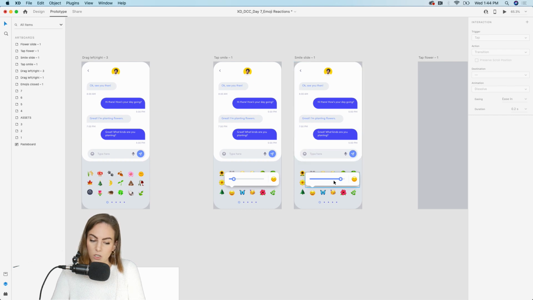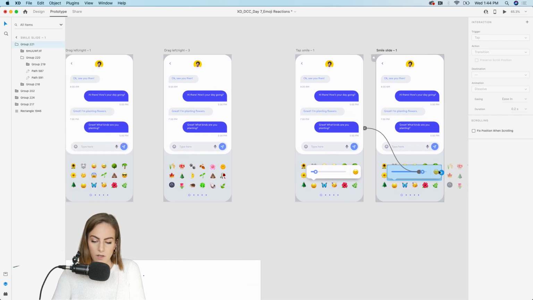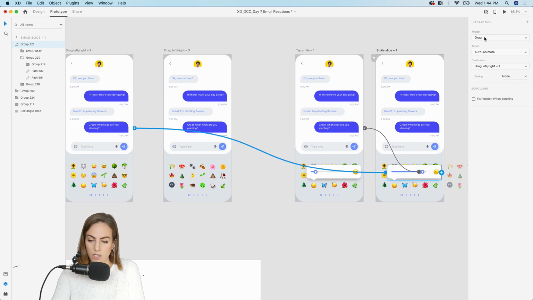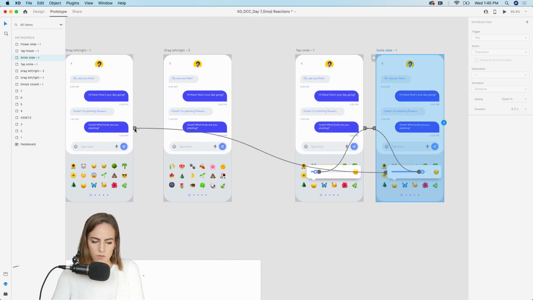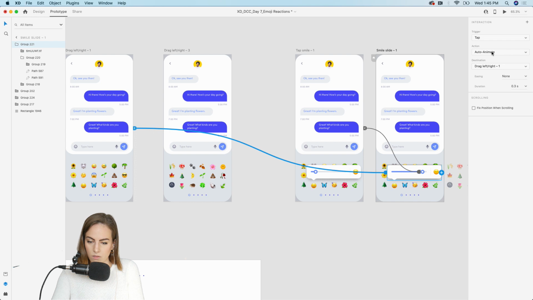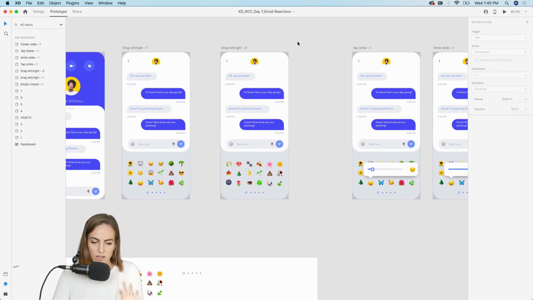Now let's say we want to click out of this and choose another one, like a flower one. So let's add another trigger here, and when we tap, this will take us back to the original page. So our trigger will be tap, and let's preview to make sure that works properly. We drag it up, great, tap, okay. I think we don't want that to dissolve. Let's just do, oh yeah, we don't want auto animate, just a normal transition and no dissolve. Okay, let's Command S to save.